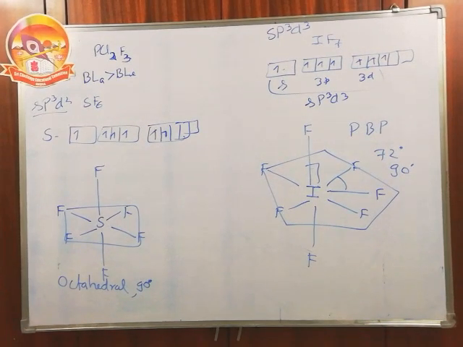Okay, the next remaining portion is the Valence Bond theory. After the Valence Bond theory, Fajan's rule and dipole moment, and then